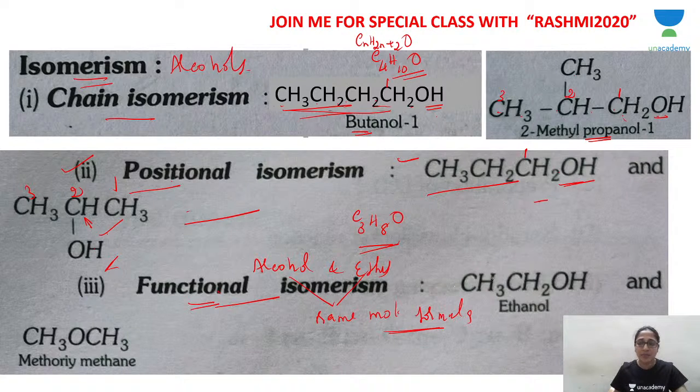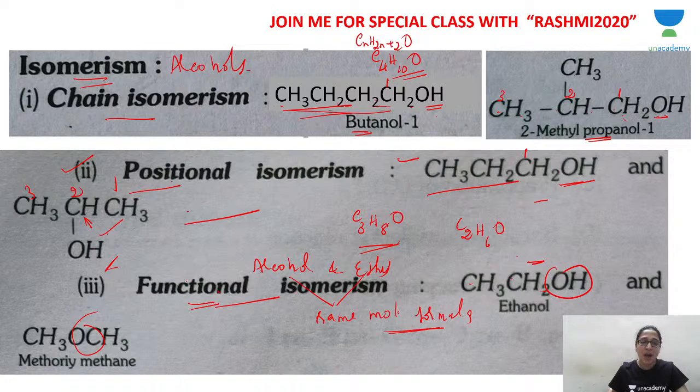For example, in this case you have 2 carbons: C2H6O. Ethanol has the formula C2H5OH, and this ether, CH3OCH3, is also C2H6O. Both have the same molecular formula but different functional groups. In this molecule it is an alcohol, and here it is an ether.